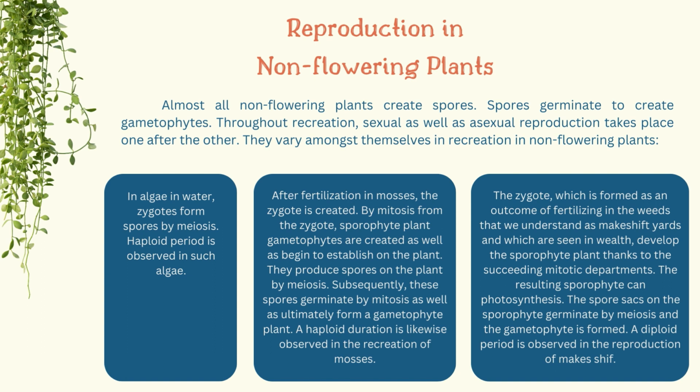The zygote, which is formed as a result of fertilizing in the ferns that we know as makeshift yards and which are seen in wells, developed the sporophyte plant thanks to the succeeding mitotic divisions. The resulting sporophyte can photosynthesize. The spore sacs on the sporophyte germinate by meiosis and the gametophyte is formed. A diploid period is observed in the reproduction of ferns.